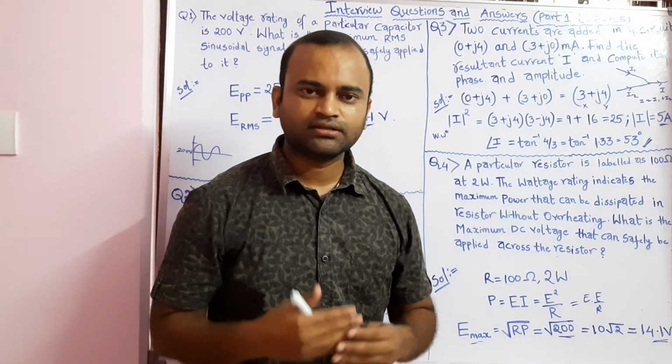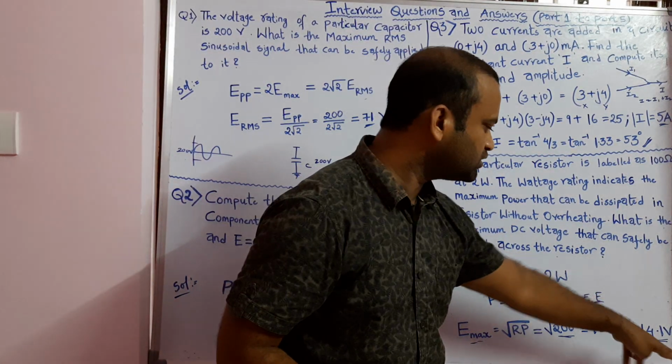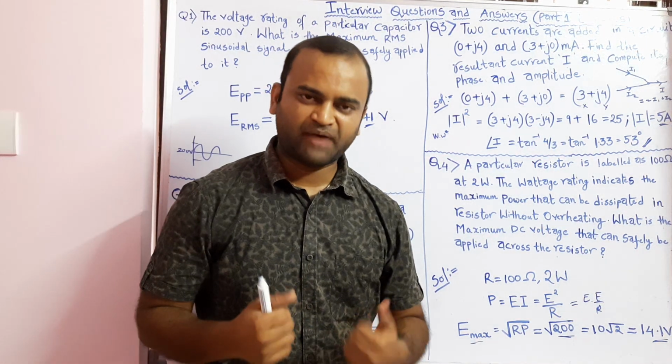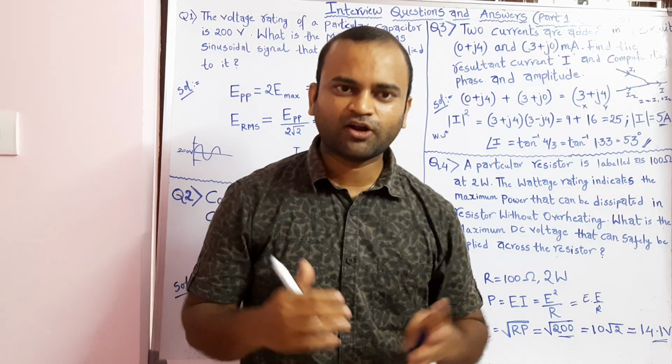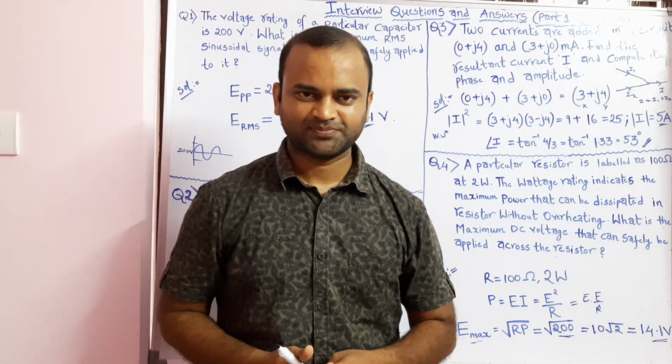If the voltage goes beyond 14.1 volts, then the resistor can get damaged and it will not work in your circuit, and that can cause the failure of your circuit design.